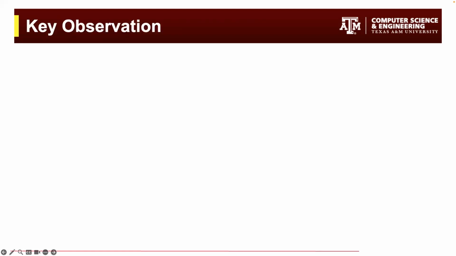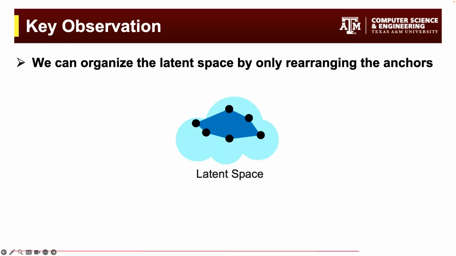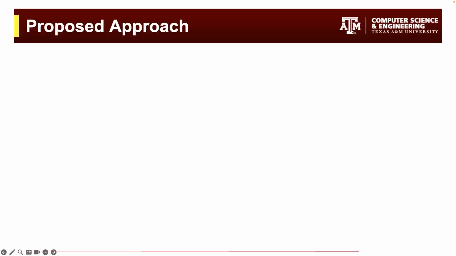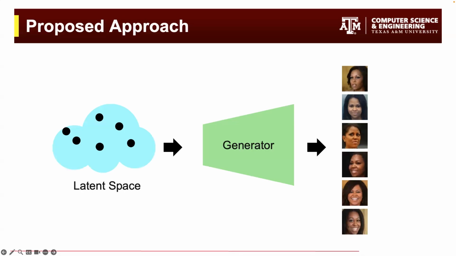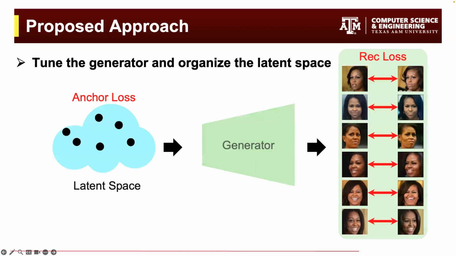Our key observation is that we can organize the latent space by only rearranging the anchors. This is because StyleGAN's output changes smoothly, and thus, as an anchor moves, its neighborhood will be dragged. Based on this observation, we personalize a generative prior by proposing an anchor loss, which is optimized in combination with the reconstruction loss. Our optimization both tunes the generator and organizes the latent space.